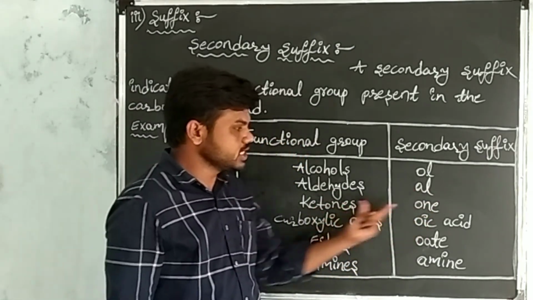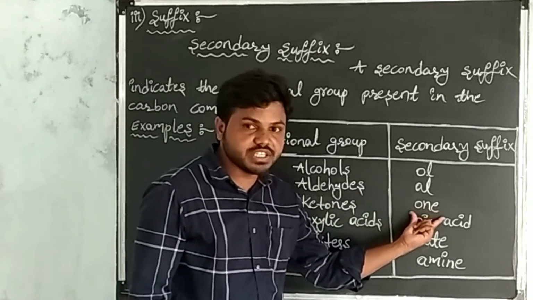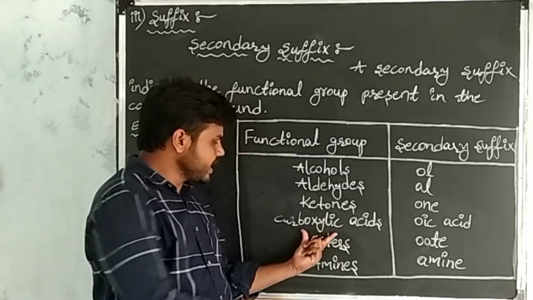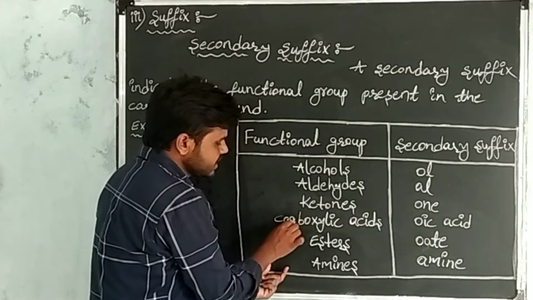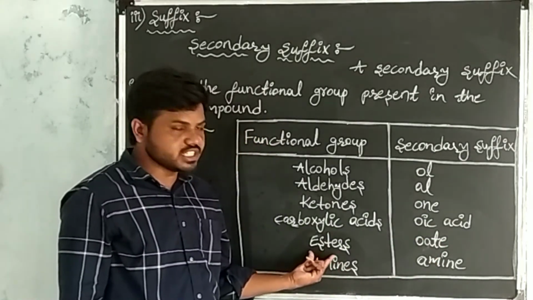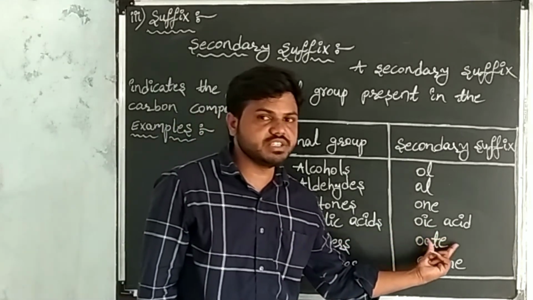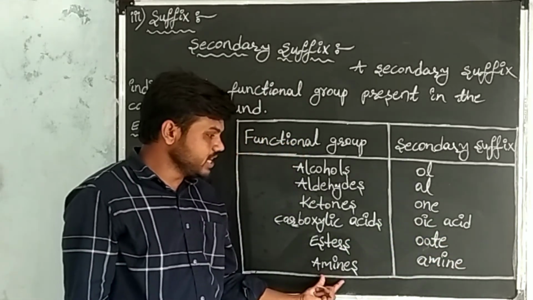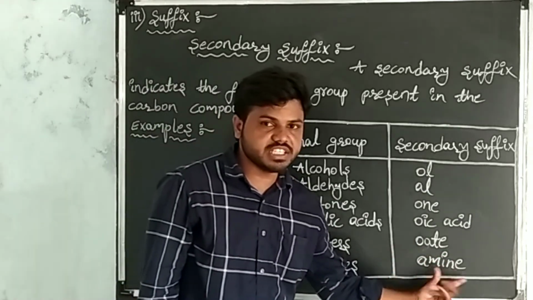For ketones, secondary suffix is on. For carboxylic acid, secondary suffix is oic acid. For esters, secondary suffix is OH. And for amines, secondary suffix is amine.